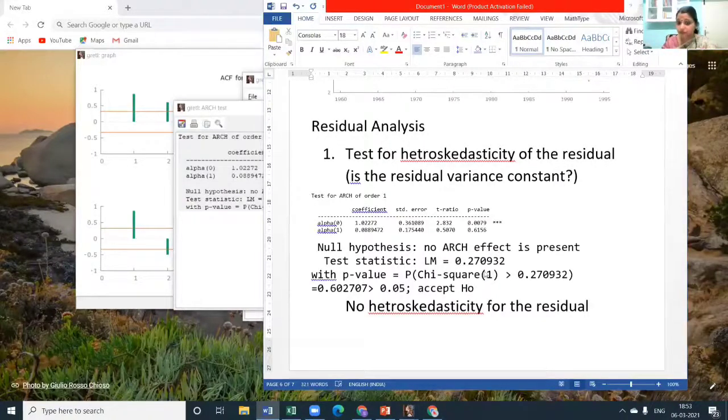Yes, ma'am, that is what we wanted. We wanted to accept no ARCH effect. No ARCH effect is present. We wanted that to get accepted, and we got it. If we didn't get it, we would have to remodel it, go back and recheck what the problem is. So here that is set.